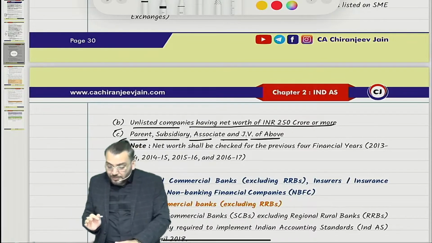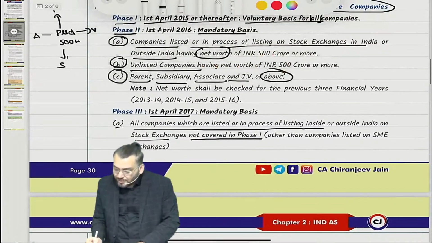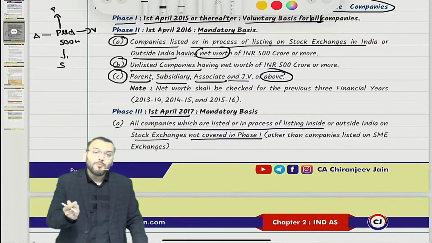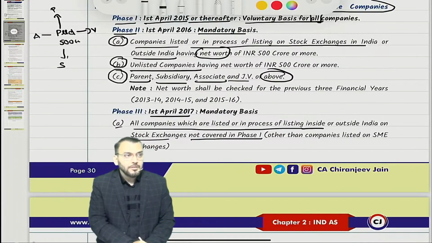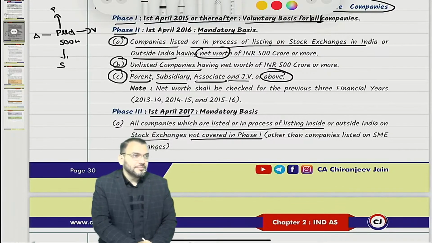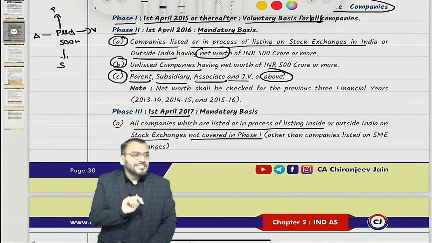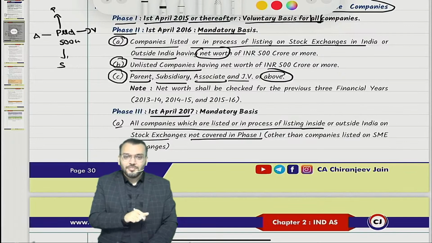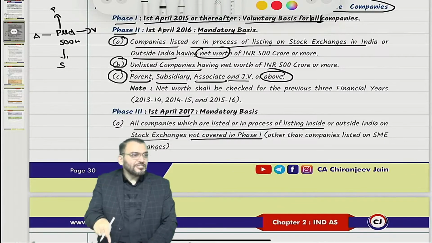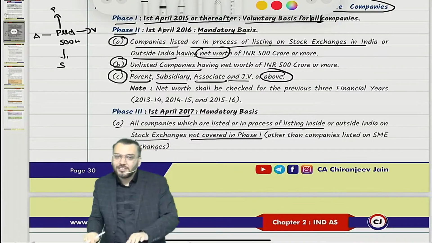Correct? Yes sir. Now the question arises: sir, we need to check the net worth of which date, of which financial year? The rules we are discussing are the Companies (Indian Accounting Standards) Rules, 2015.